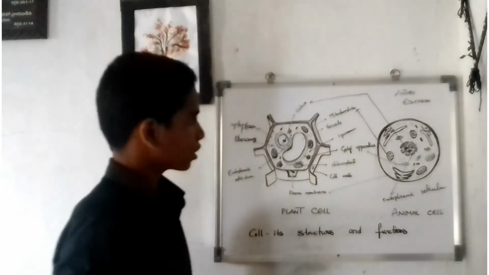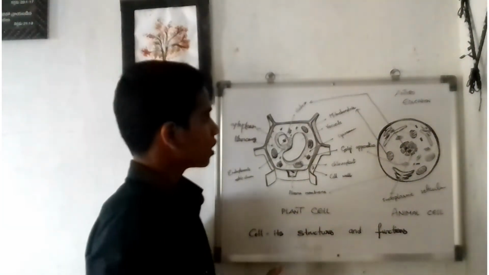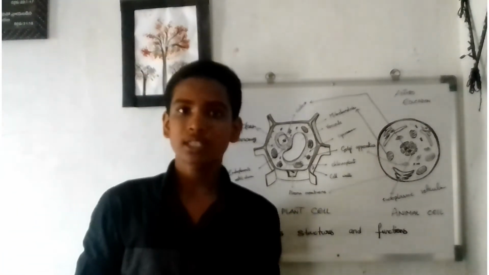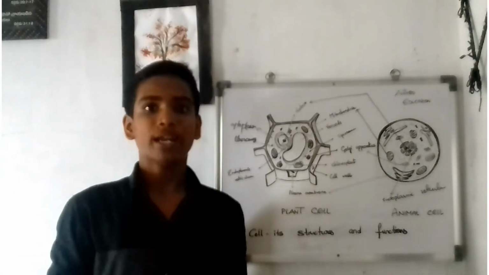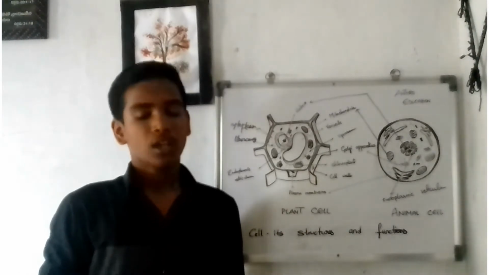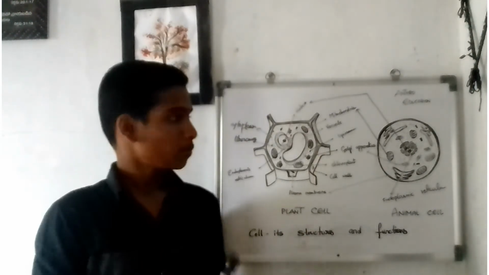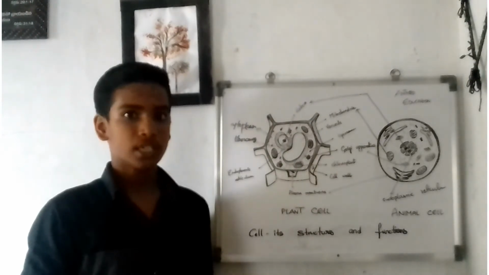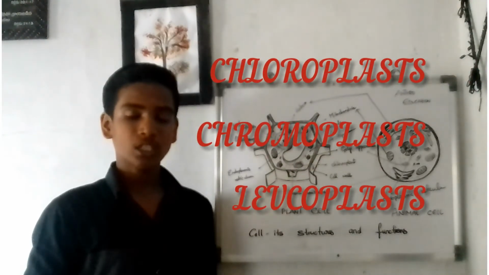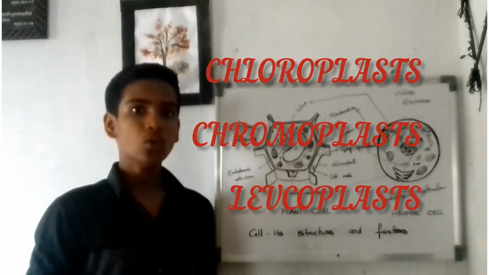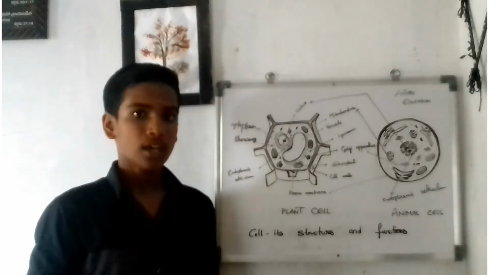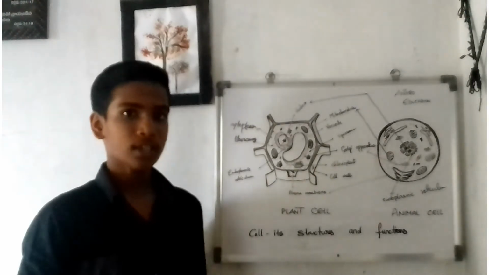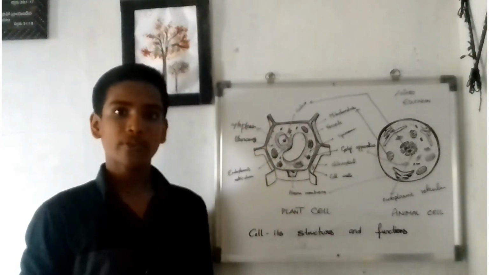So next the organelle is the plastids. The plastids help in giving color in plants, in flowers, petals, etc. Plastids are of three types, that is the chloroplasts, the chromoplasts and the leucoplasts. These chloroplasts are green in color, and these chromoplasts are of different colors.